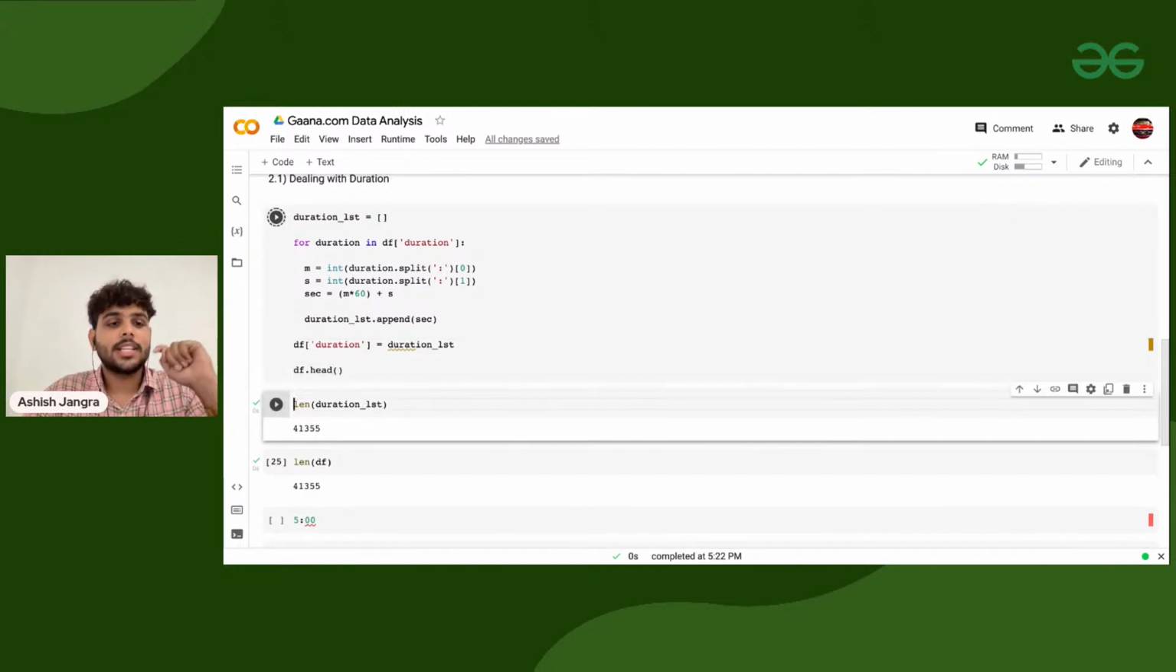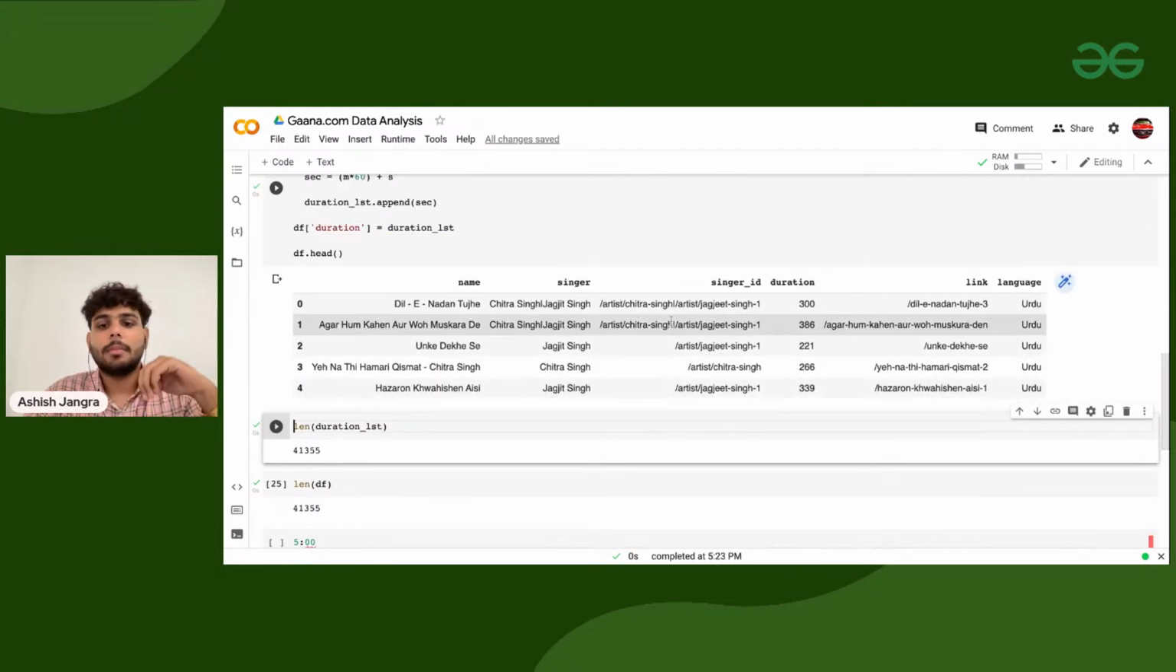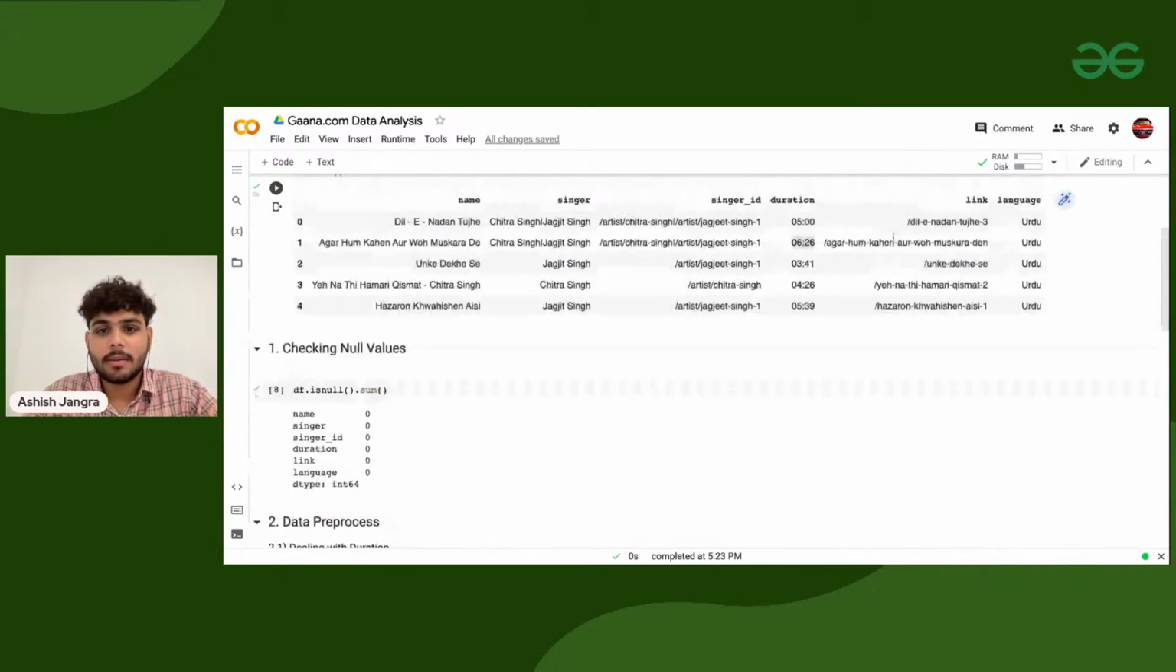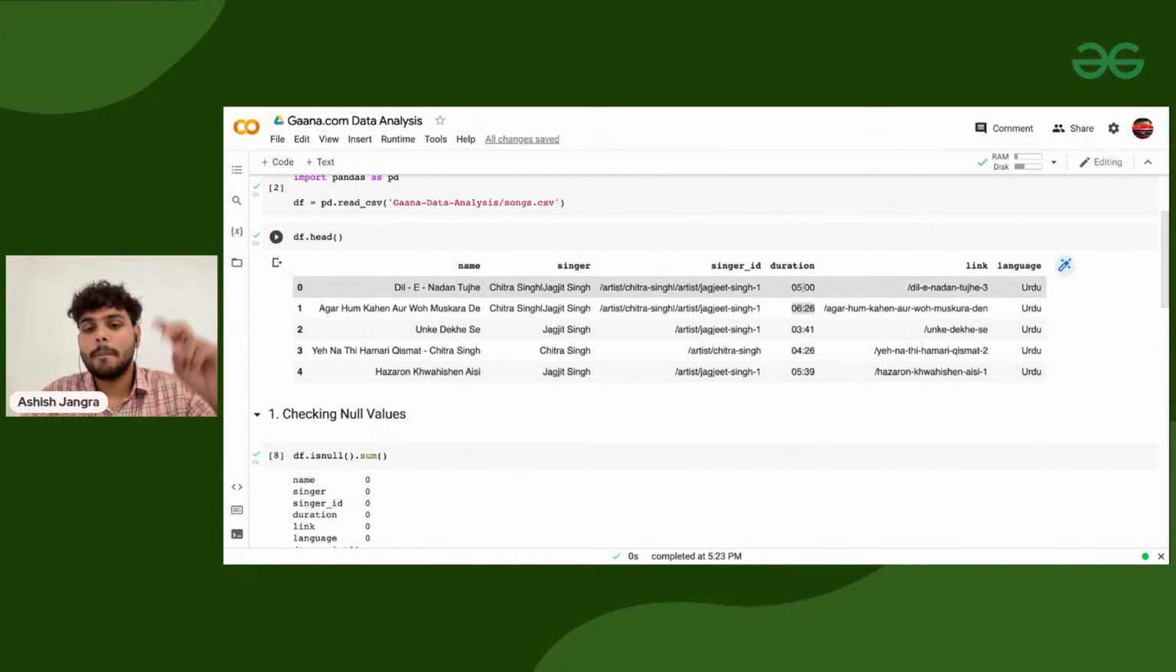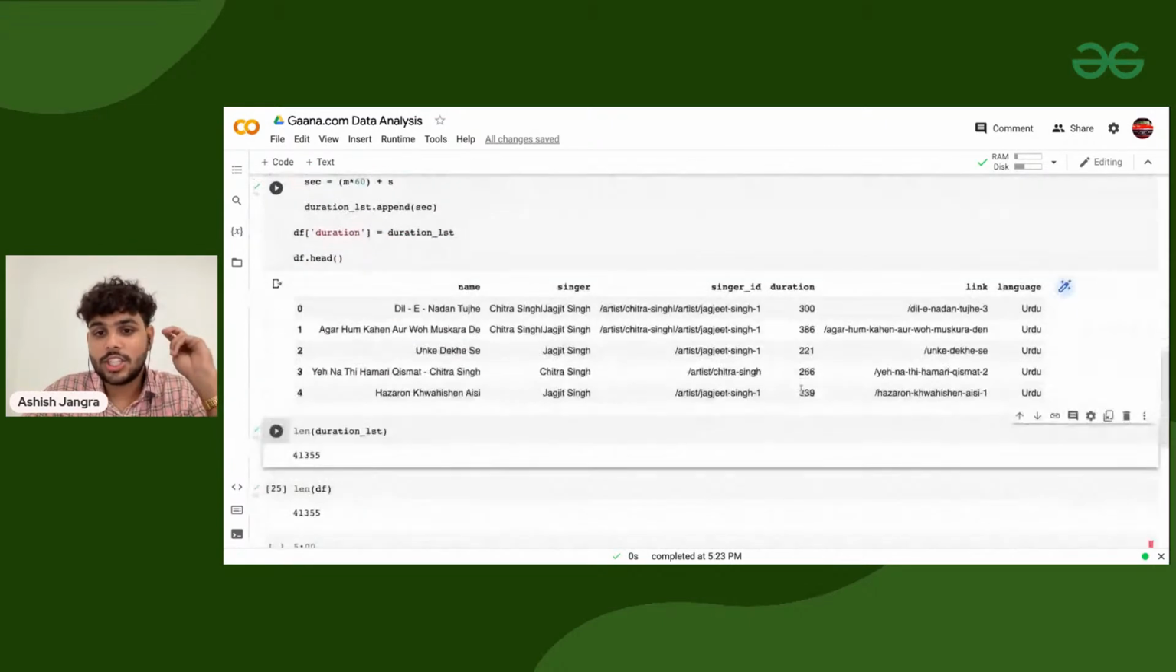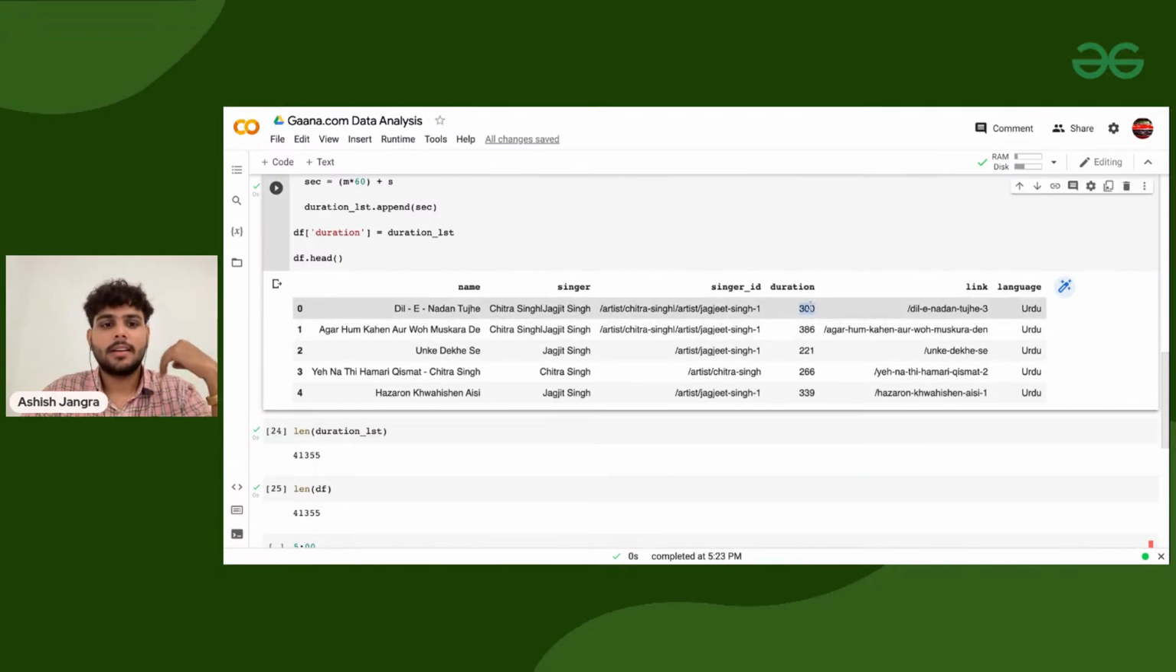Let's see what we'll get if I'm executing it. Here you can see earlier I was having the duration in minutes, now I'm having duration in seconds. Because the duration is in seconds, I can easily perform mathematical operations on this. It's going to be a lot easier, right? So now my data set is pre-processed. I can do the computation based on the duration.